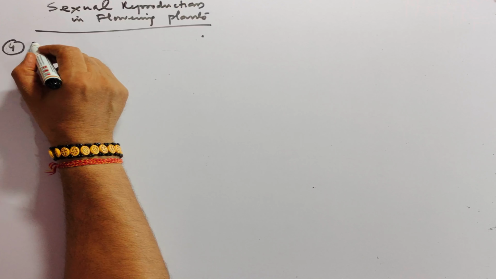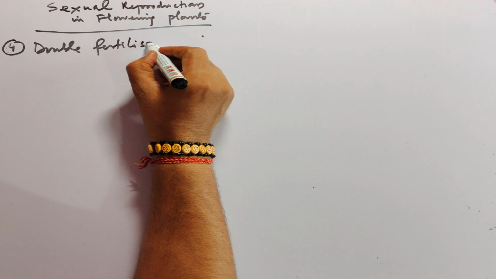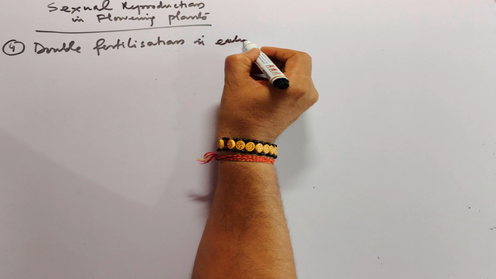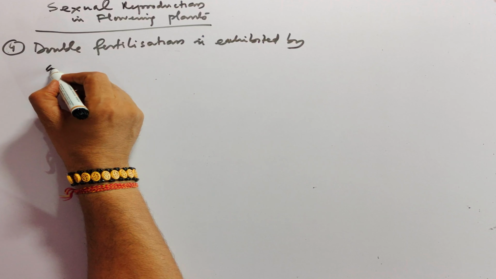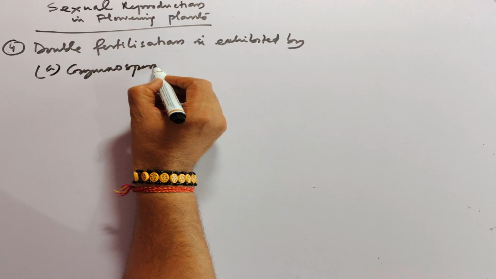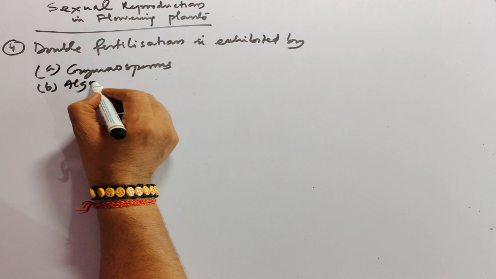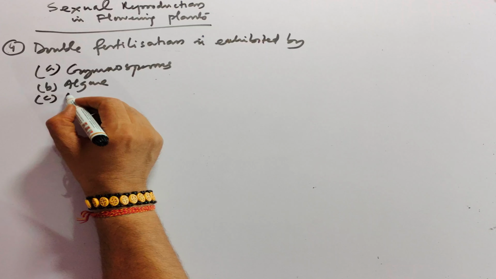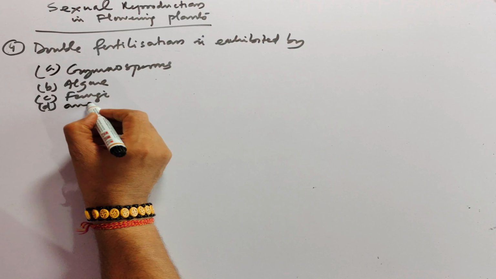Double fertilization is exhibited by: A, gymnosperms; B option, that is algae; then C option, fungi; and D is angiosperms.